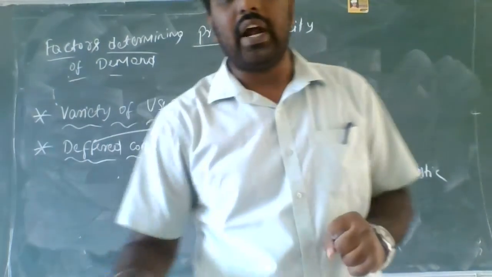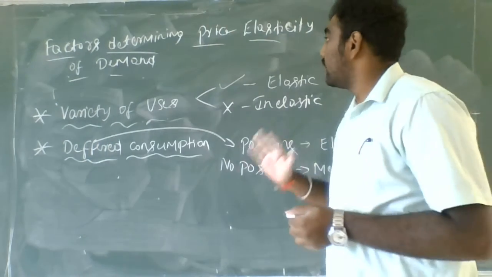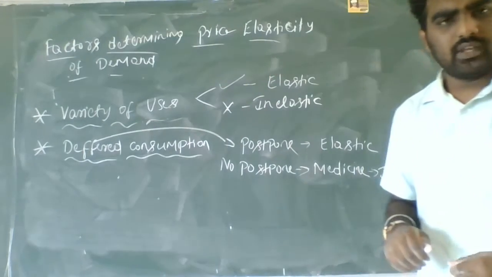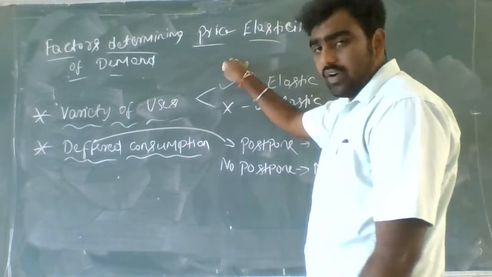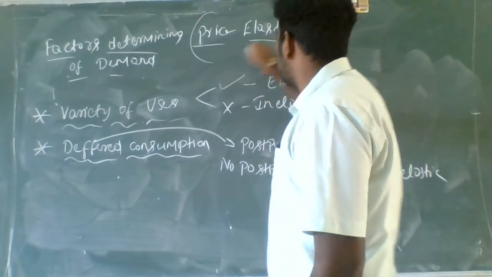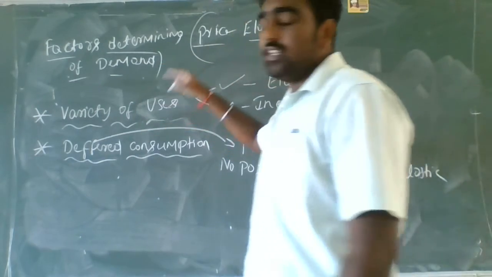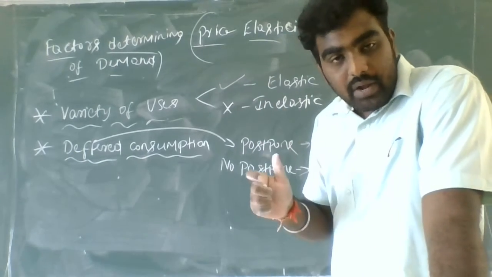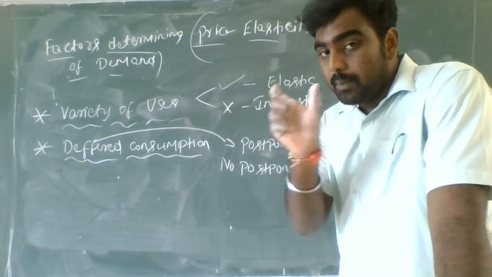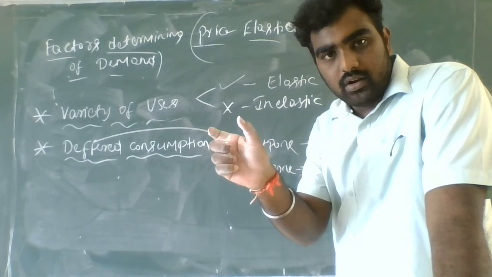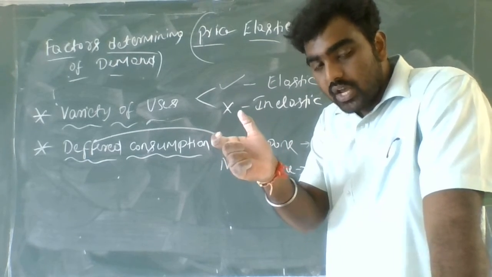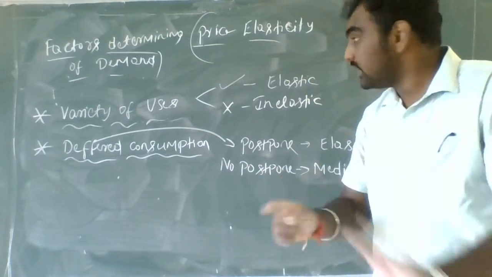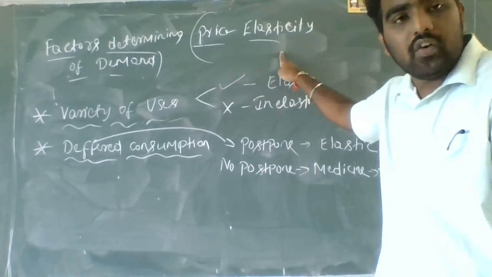These are the different factors which determine the price elasticity of demand. As we discussed what is elasticity of demand, you may get confused about what is price elasticity of demand. It is one and the same. Why? Because in elasticity of demand, we took the relationship between price and quantity. How much does the quantity change when the price changes? So it is price elasticity of demand.